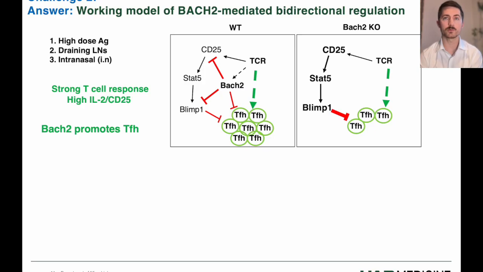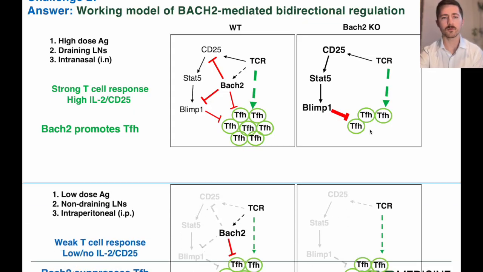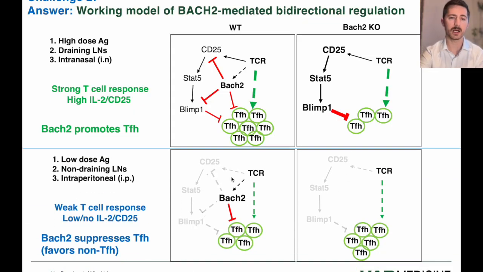In a strong response with lots of antigen and the draining lymph node, BACH2 allows CXCR5 positive cells to proliferate to STAT5 signaling without being inhibited by BLIMP1, thus generating a robust humoral immune response. Without BACH2, the system doesn't work, and BLIMP1 inhibits TFH. However, in a weak response, where very little IL-2 and CD25 are produced, this pathway is not engaged, and BACH2 directly inhibits TFH. That is, without BACH2, there's more TFH.